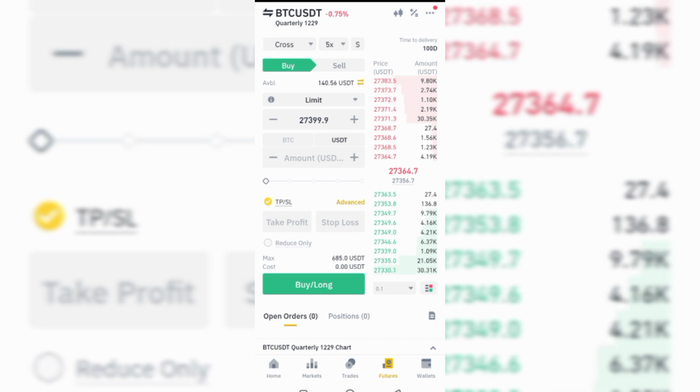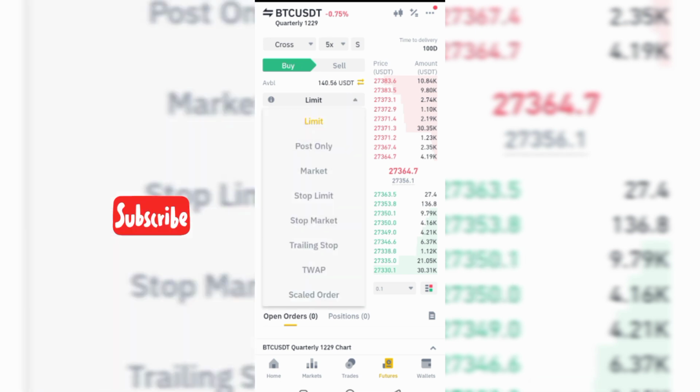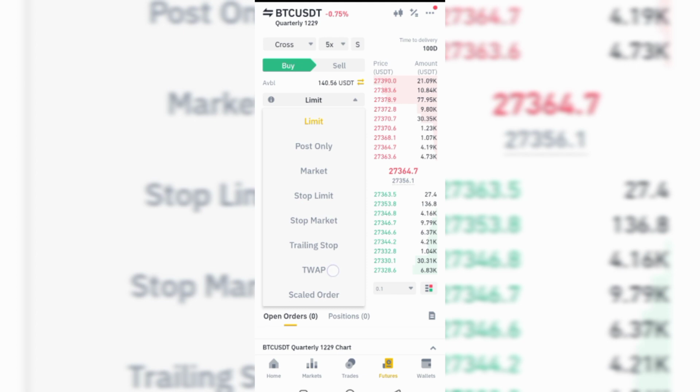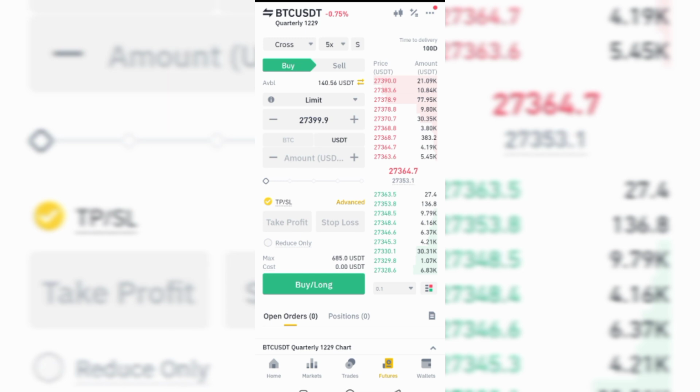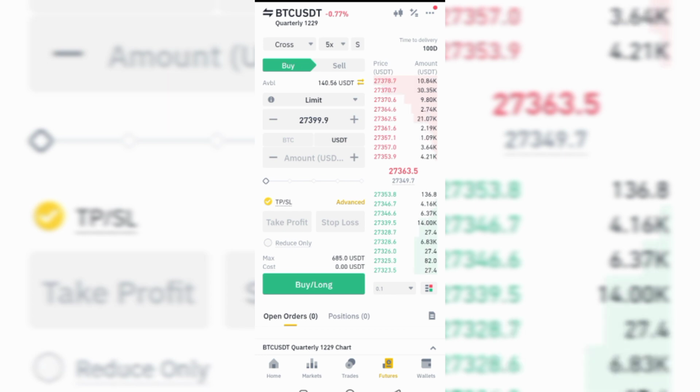If it is going to go high or if it is going to go low, then we are going to buy or sell it. So remember, on that spot I click on here, we have limits, post only, then we have markets, stop limit, stop market, trading stop, TWAP, and scaled order. So we have it here. And then if I want to enter this trade now, let me show you one particular trade signal to get familiar with what I am about to show you.